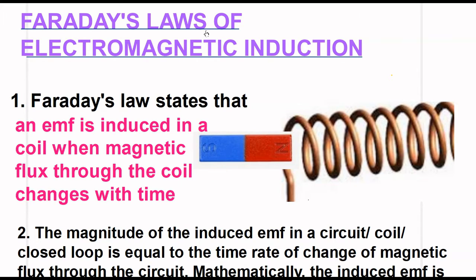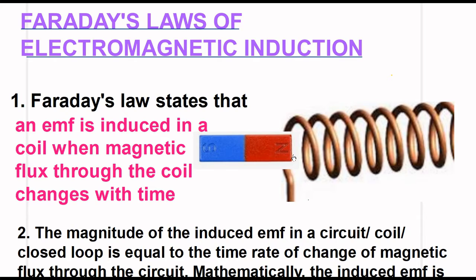Faraday's laws of electromagnetic induction. Consider a copper coil and a bar magnet. Suppose the north pole of the bar magnet moves towards the coil. An EMF is induced at the ends of the copper coil.